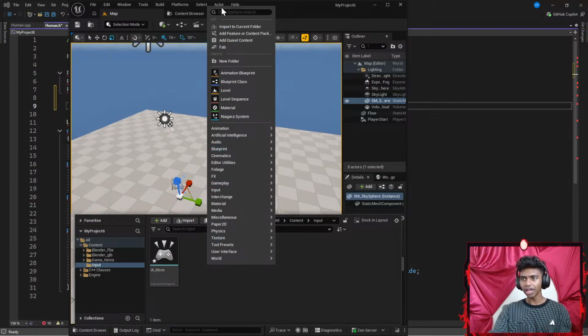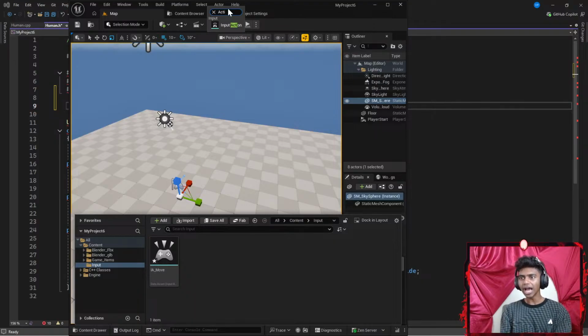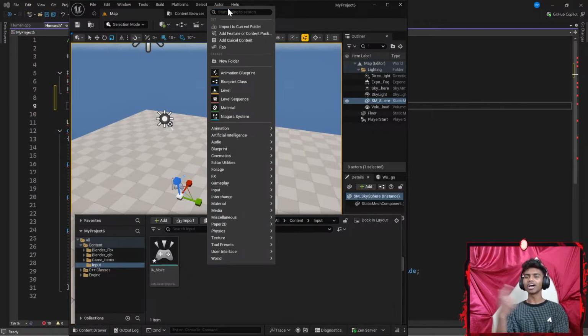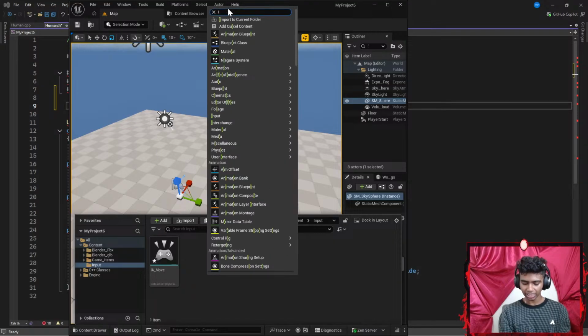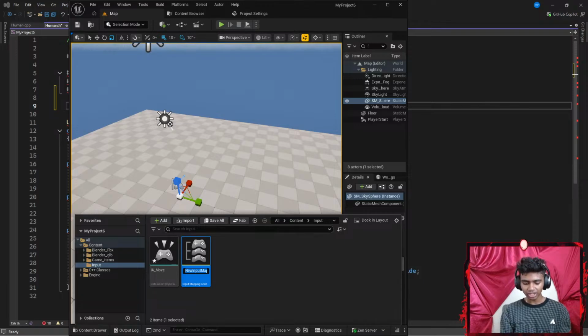Then I'm going to right click and add another input action. Maybe I might just need one action input. I'm going to turn around using the legacy inputs. So I might go with an Input Mapping Context. There we go. I'm going to call this IMC, Input Mapping Context, underscore Default.